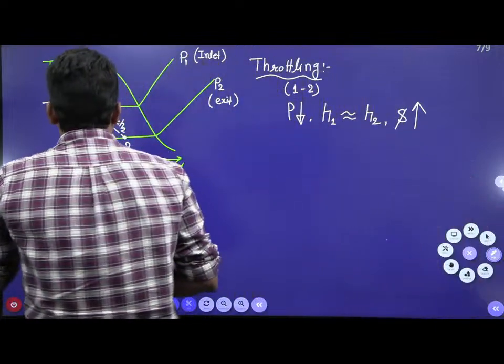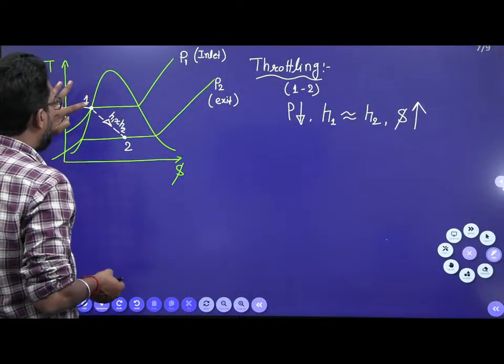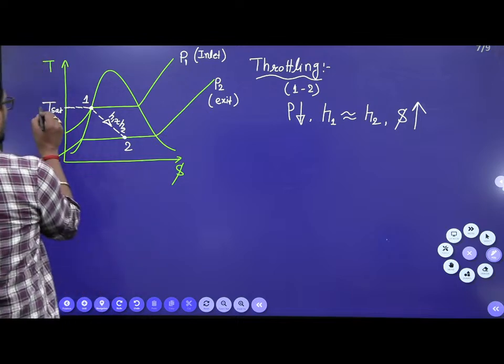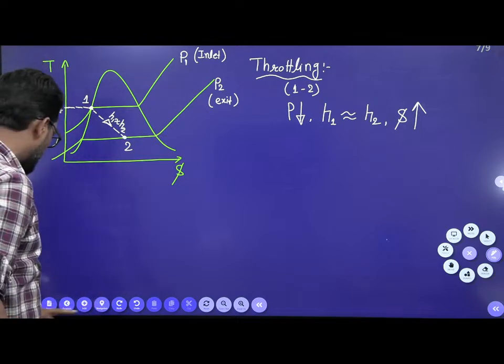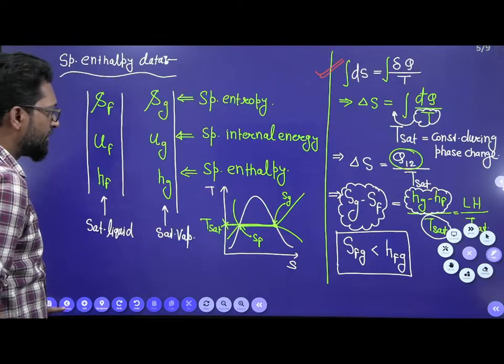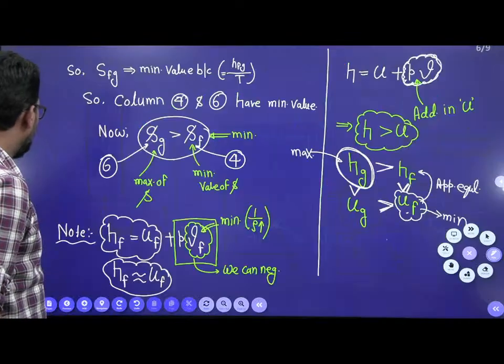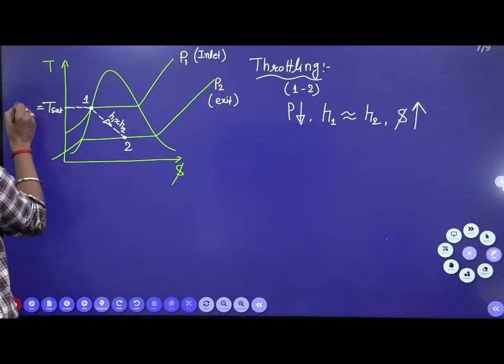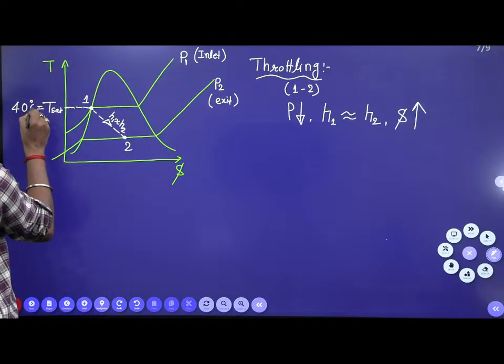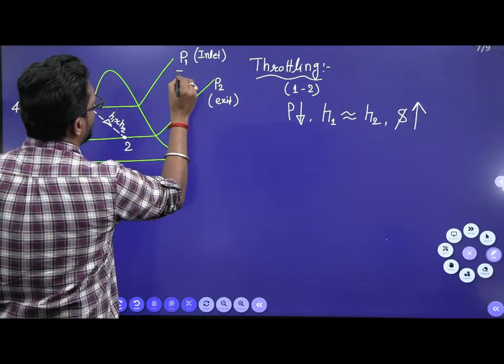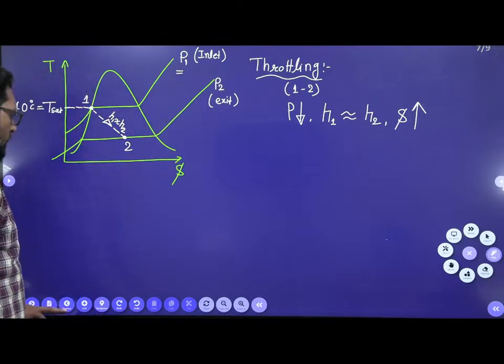Now, beta, we have one condition at point 1. What is the saturation condition given? The saturation temperature is given, see this one: 40 degrees centigrade. So this is your 40 degrees centigrade. And what is the pressure? What is the pressure?